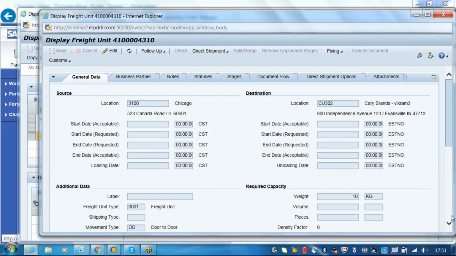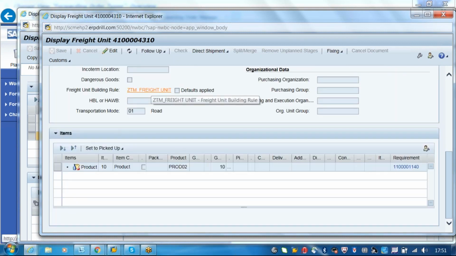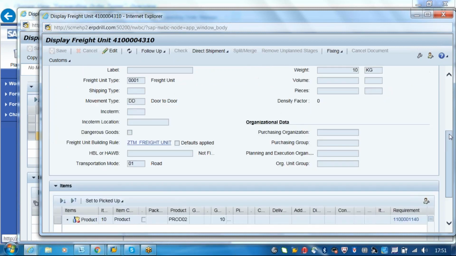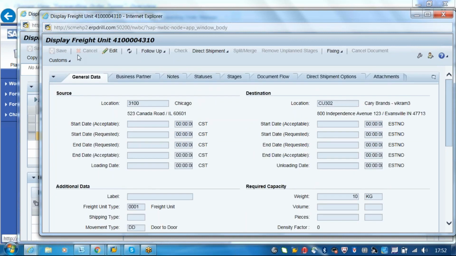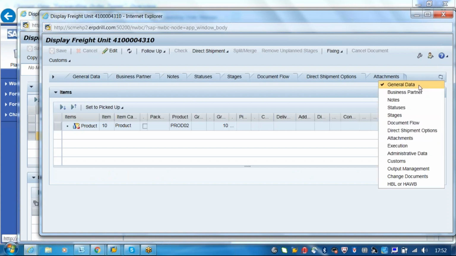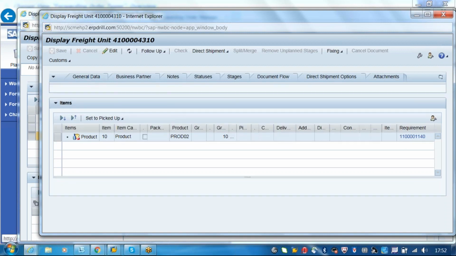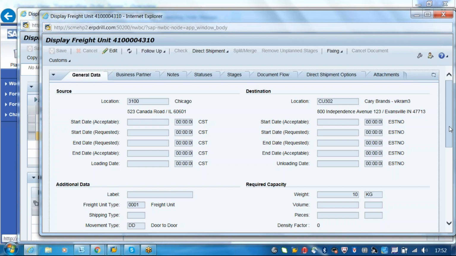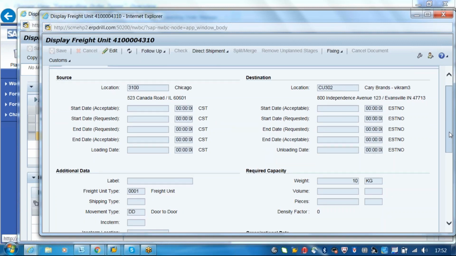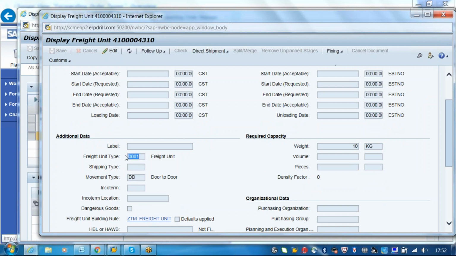This is the freight unit rule. Here you can see the document type for the freight unit. It is showing something like 1000. The type is 0001. How is the system finding this 0001? How is the system finding the 0001 freight unit? We will see this.